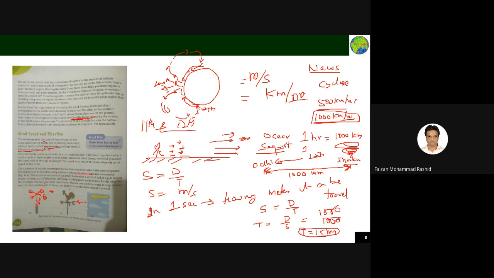Thus, the wind hits the rear part of the vane. This causes the wind vane to align in such a way that the pointed part of the arrow points into the wind. So in whichever direction the wind is blowing, it will tell you the direction. Okay, it is called a wind vane.